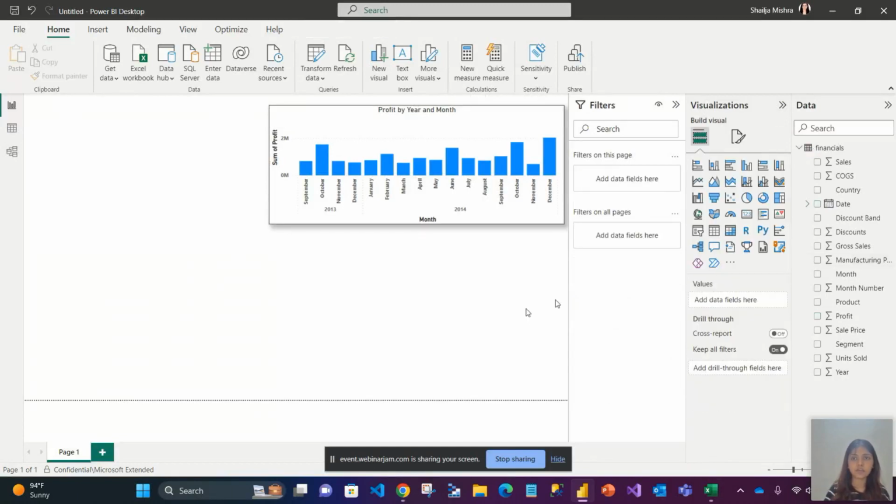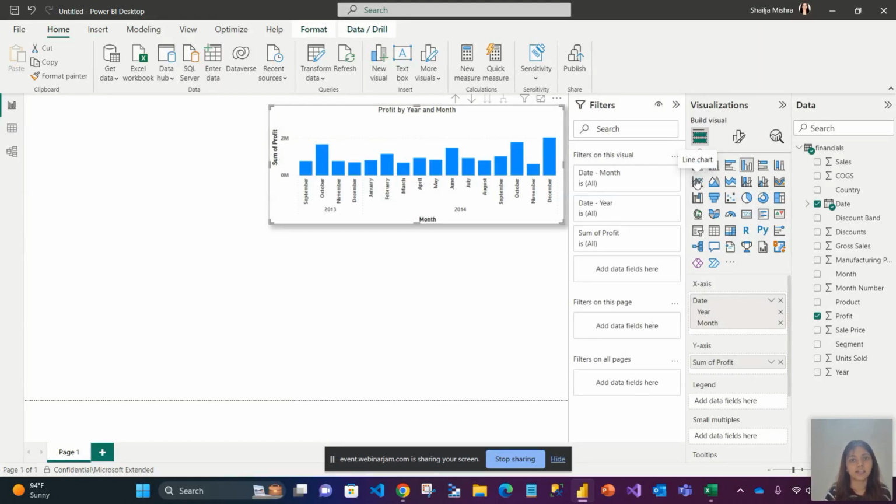Now, let me show you again a very interesting feature of Power BI. And be assured, with every feature I'll show you, you'll be amazed at how easily we can do such things in Power BI. Now, I changed my mind today that I want to see the profit per month of my company, but I don't want to see it in the form of a bar chart. I want to see it in the form of a line chart. So one way is I go ahead and do the same thing on a line chart, but I don't want to do that because I already have a bar chart. So what I can do is I just click on this particular visual and here I click on line chart.